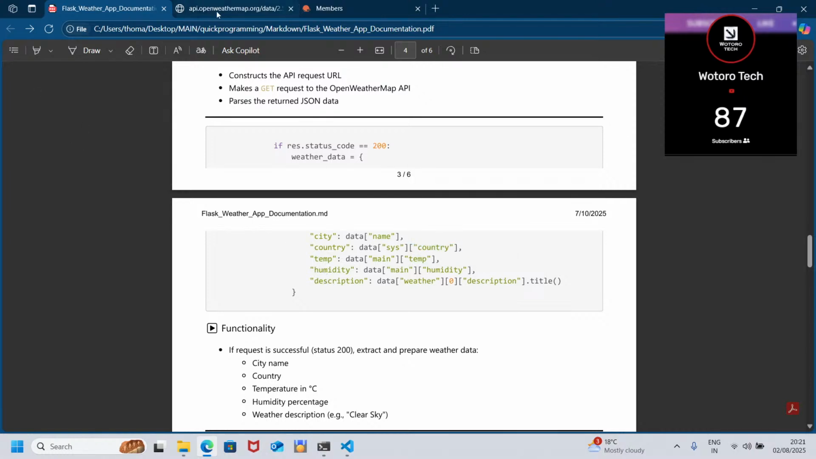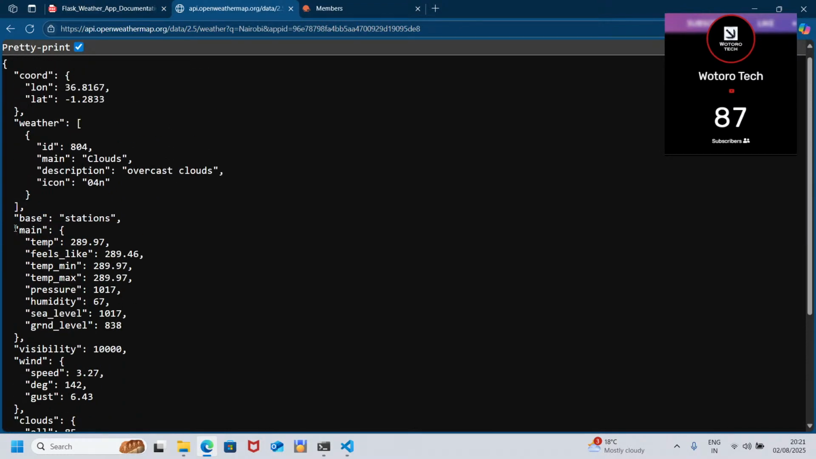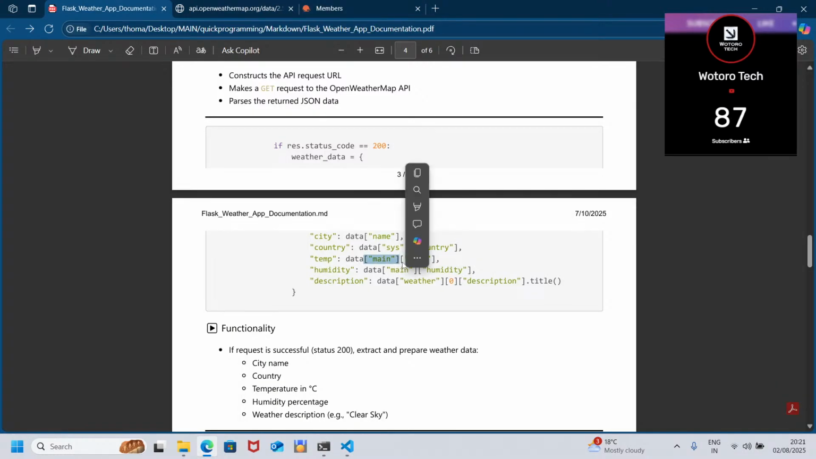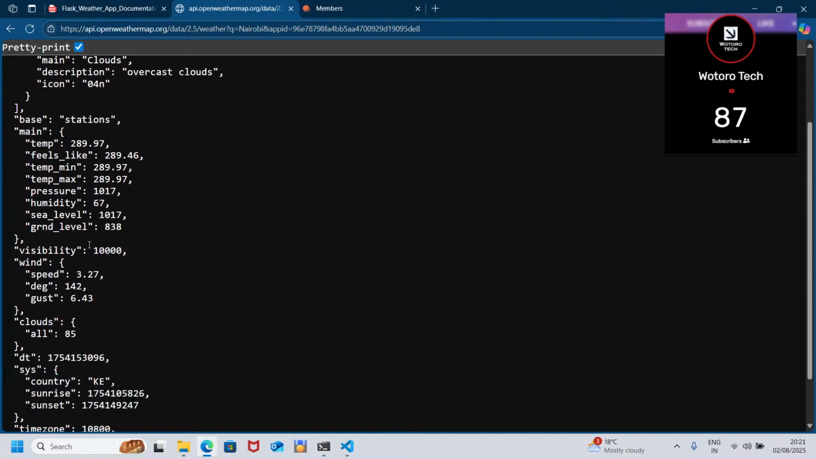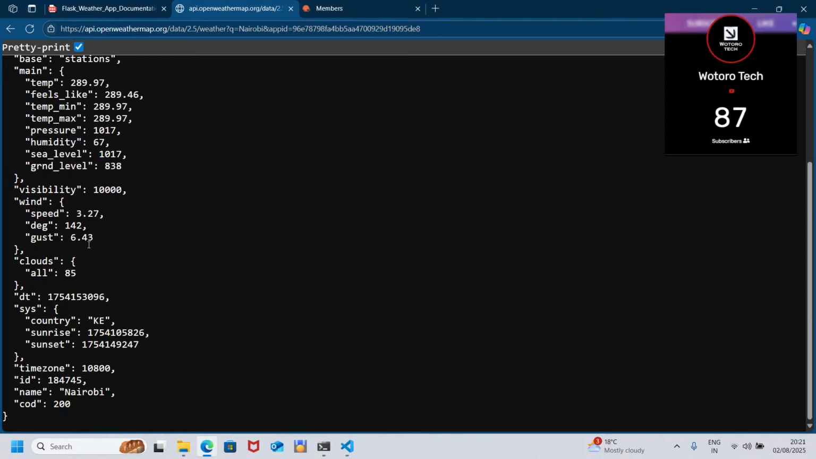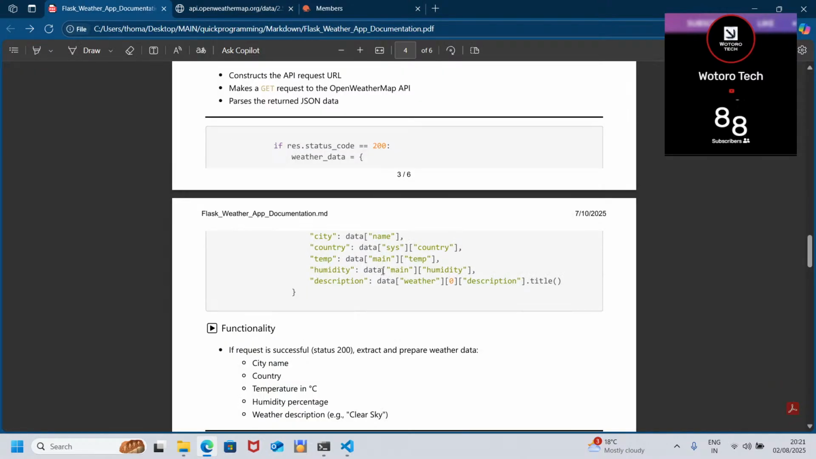The same for temperature. We go here. Where is it? Yes, it's inside the main. So we go inside main. After main, we go inside the temp. So let's see whether it's the same way. Yes, we go inside the main. After main, look for temp. It will give us the temperature. Humidity. Yes, humidity is also inside main. Let's see. Yes, the same way. Main, then humidity.